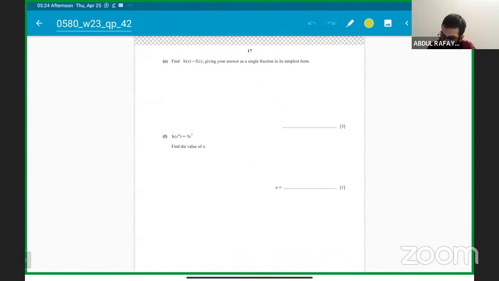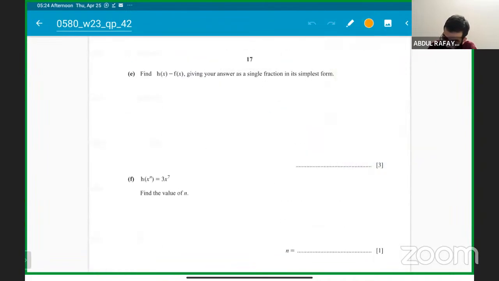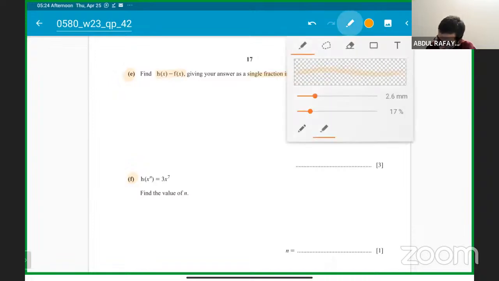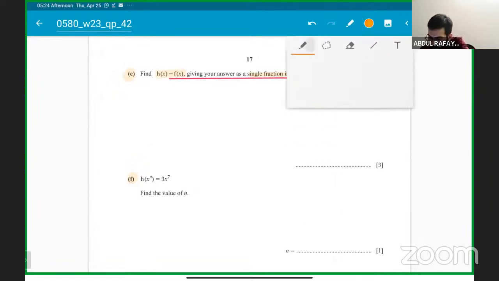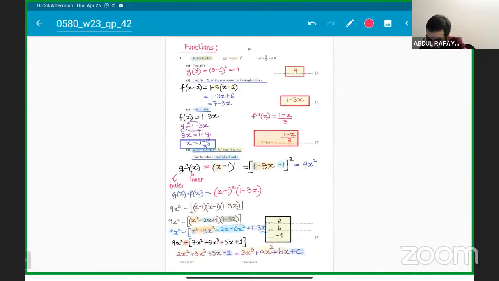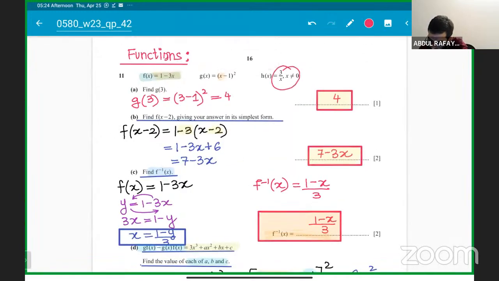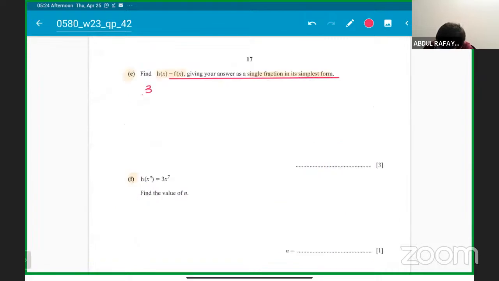Question number 11, then we have part E and part F. Moving forward, we have to find hx minus fx, giving the answer as a single fraction in simplest form, okay? So they are testing these concepts as well. What we have is hx minus fx. So hx is 3 over x, sir, and you subtract fx, 1 minus 3x. So what we can clearly see is that they will test your basic concepts too. Does the student know how to solve the fraction form?